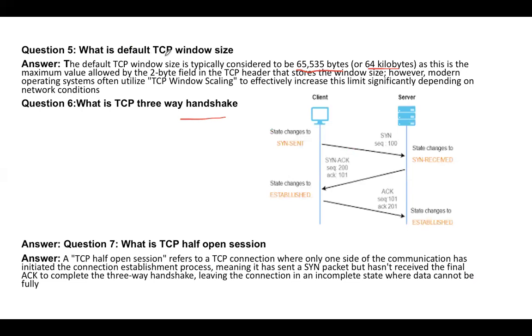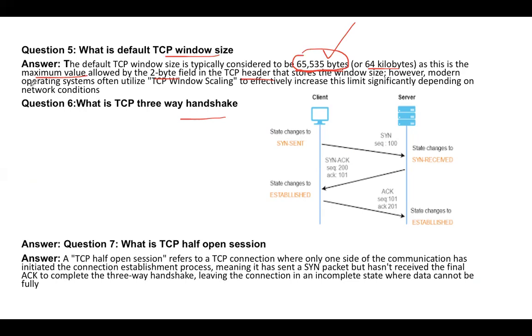What is the default TCP window size? This is also the maximum. Just remember, the default TCP window size is typically considered to be 65,535 bytes, as this is the maximum value allowed by the 2-byte field in the TCP header. You cannot actually send more than this. You cannot send more than 65,535 in one segment, in one go. So a receiver would never set the window size more than that. Just remember, this could be another leading question as well.